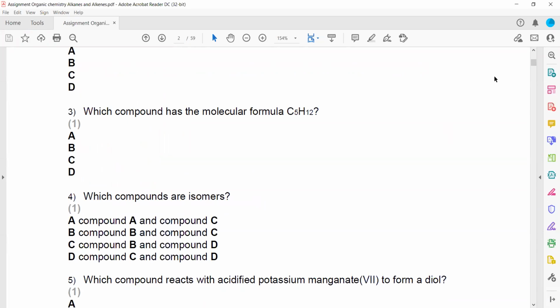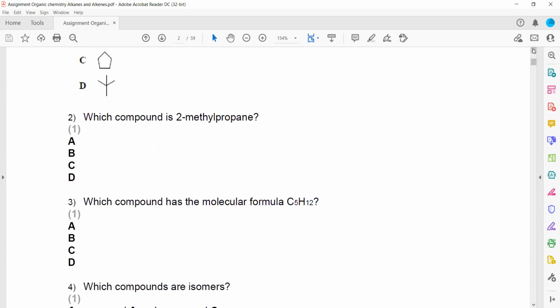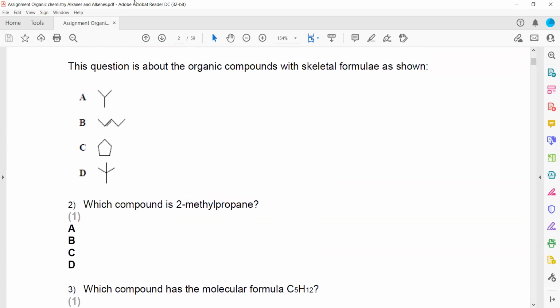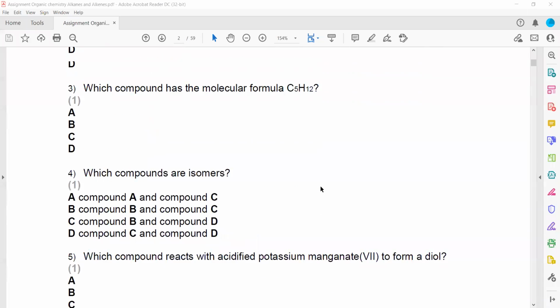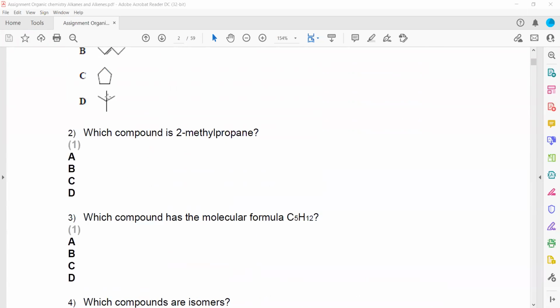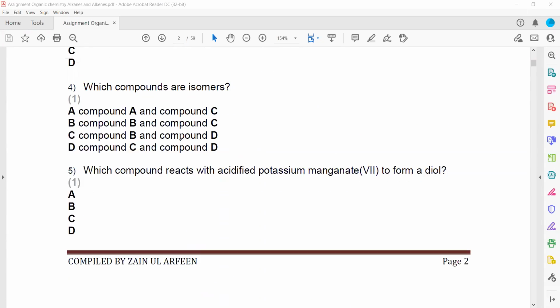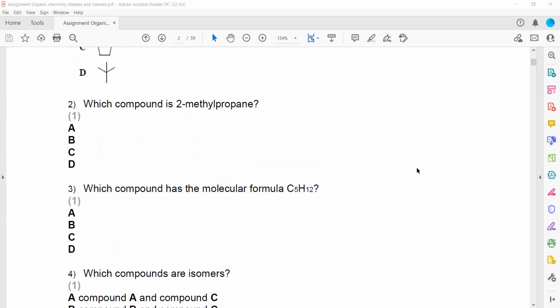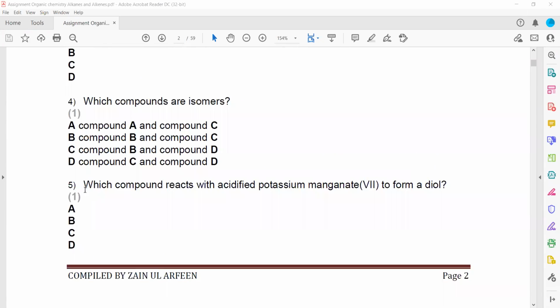Which compounds are isomers? Isomer means they should have same molecular formula but different structures. So the molecular formula, this is 4 carbon, C4 and H10. This is C5 and H10 and C5 and H10. So they have same molecular formula but different structure. We call them as isomers. And this is known as the functional group isomerism. 1, 2, 3, 1, 2, 3, 4, 5, but this is not having the same structure. So compound B and C are the isomers of each other.